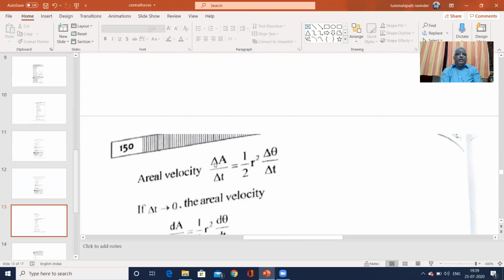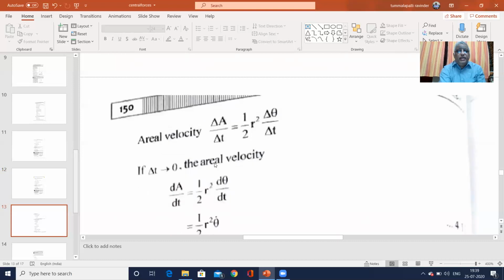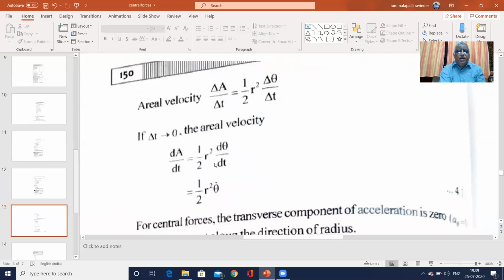If I put the condition that delta t tends to 0, then the areal velocity dA by dt is equal to half r square d theta by dt, which is half r square theta dot.